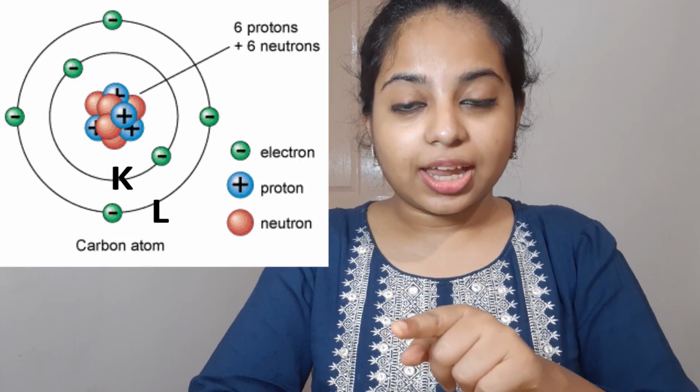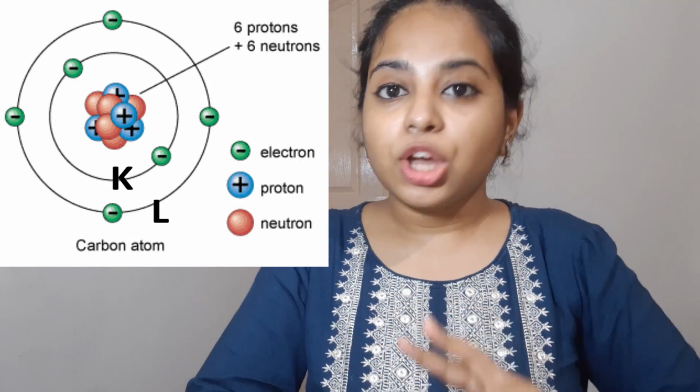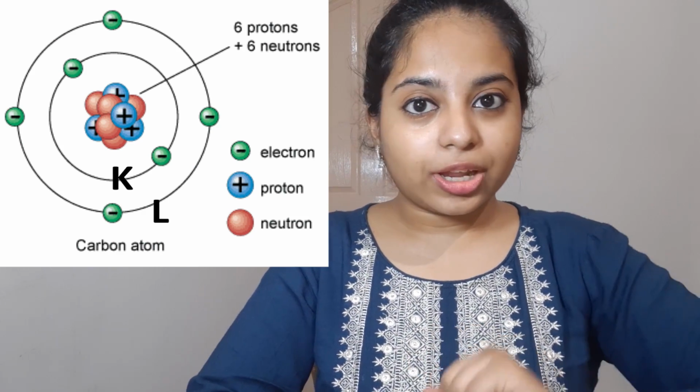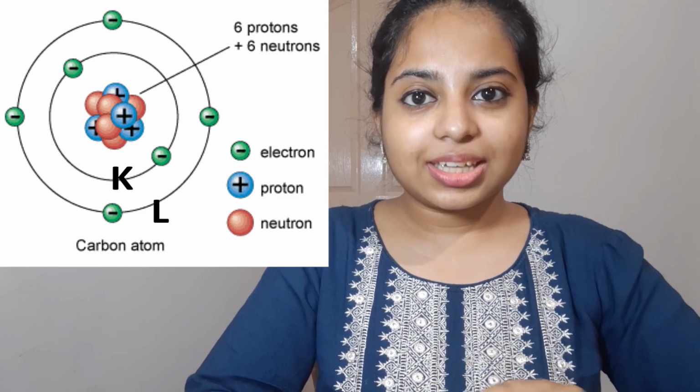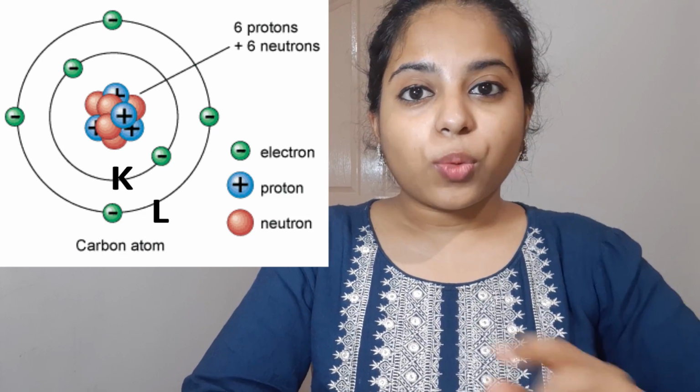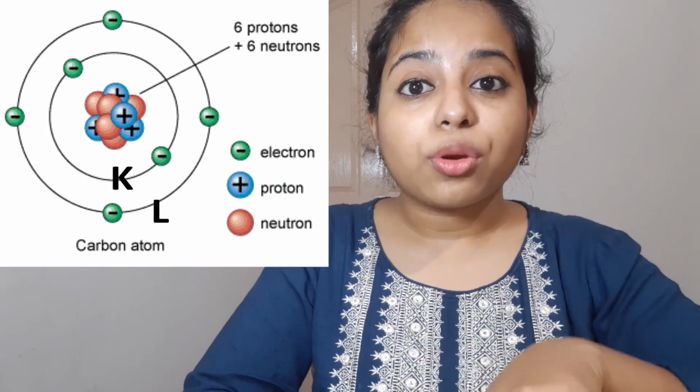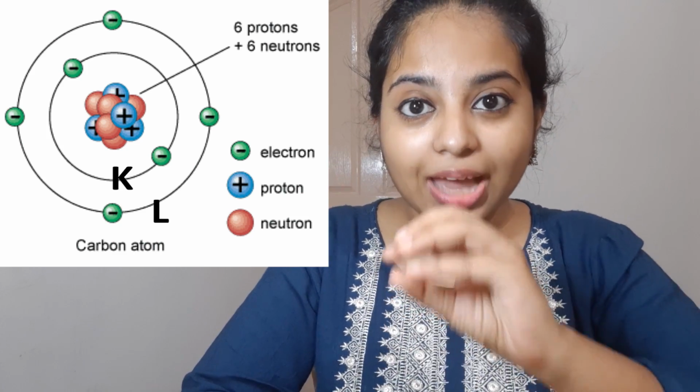So the atomic number for carbon is 6 because in its K shell, that is the first shell, it has 2 electrons, and in its outermost shell it has 4 electrons. So what is this K and L? What are shells first of all? Shells are basically the orbits around an atom.